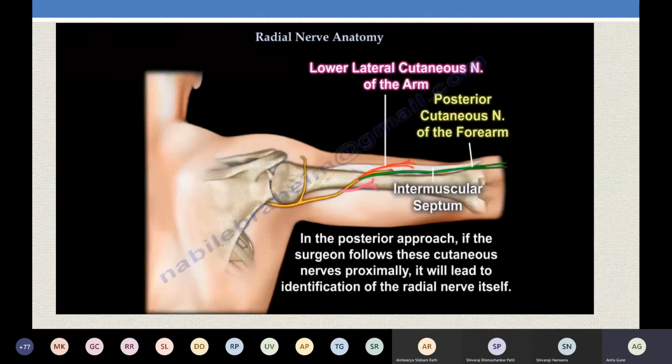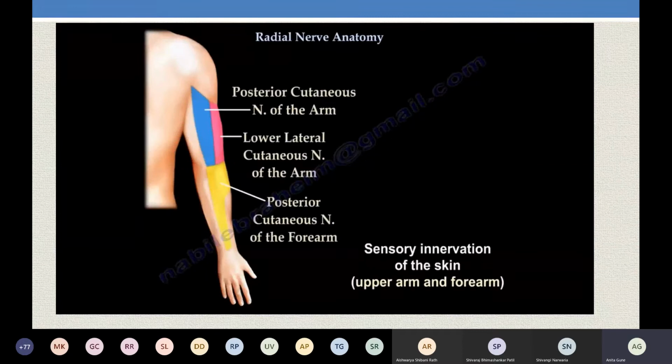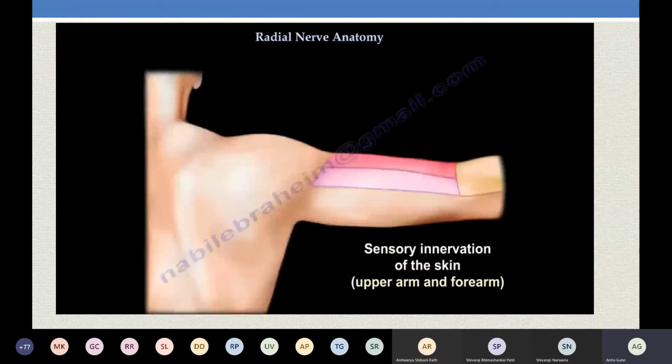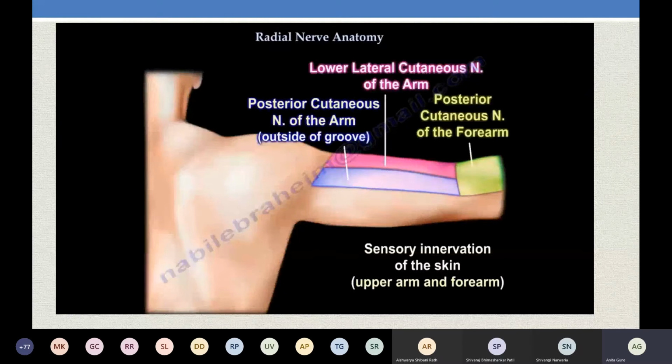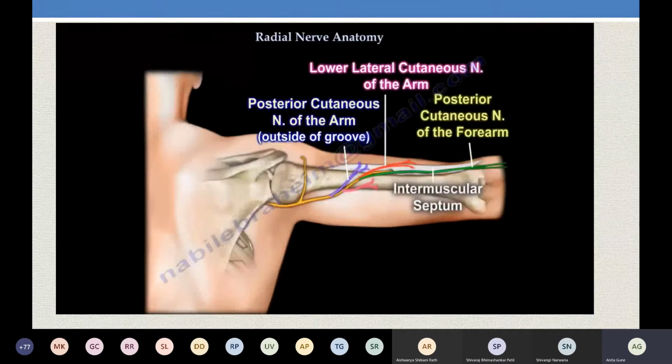So after it pierces the intramuscular septum, it will come to lie in the anterior compartment of the arm, where it goes and supplies muscles, right, which is the brachioradialis. So this is the posterior cutaneous nerve of the arm, area supplied by the lower cutaneous nerve of the arm, right, and the posterior cutaneous nerve of the forearm. So these are the cutaneous branches.